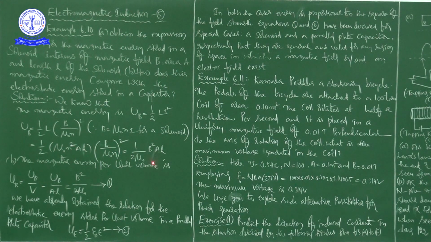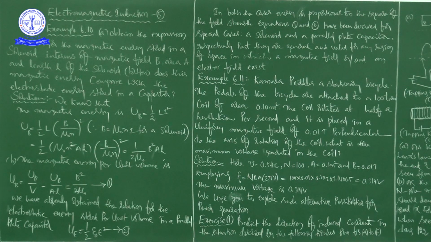And afterwards, after completion of that, the expression will be like this, that is 1 by 2 mu naught into B square AL, B square AL, okay. And in place of capital L here we have written mu naught N square capital A into small l, okay. Capital L is the self-inductance, that is in terms of mu naught N square capital A into l, that we are getting this expression from theory, right?